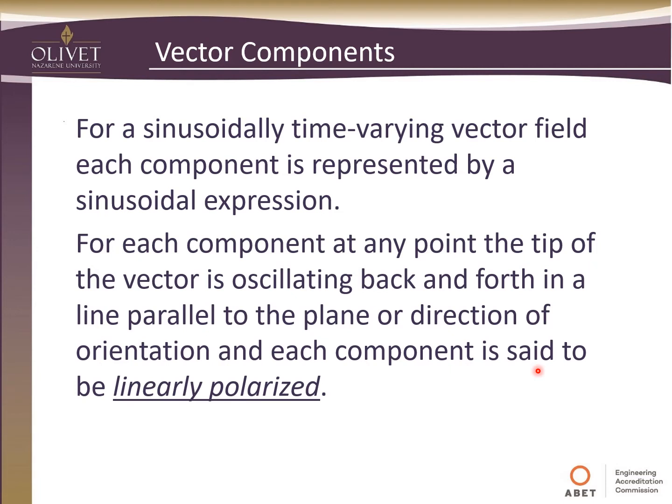For each component at any point, the tip of the vector oscillates back and forth in a line parallel to the direction of orientation, and each component is said to be linearly polarized. I'll show you a picture of this in a second, but all the components are always linearly polarized. When we start to put components together, we get other types of polarization besides linear, and we'll look at some examples of that in just a minute.